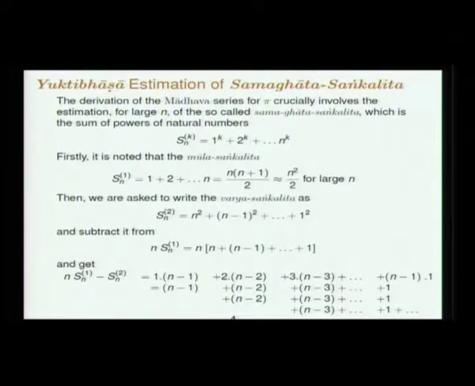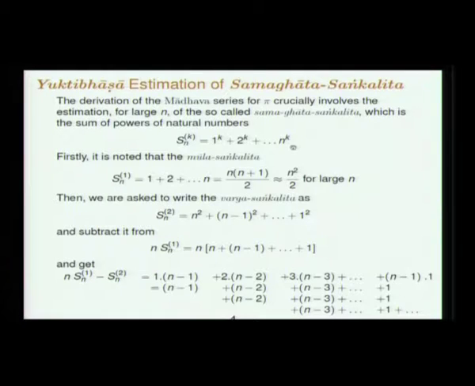Let us straight away look at how Yukti Bhasha tries to estimate this sum. This is called Samaghata Sankalita. Sankalita is the sum, Ghata is a product, Samaghata means equal powers. So, the sum of natural integers of the same powers. We have to find out how this sum behaves for large n.